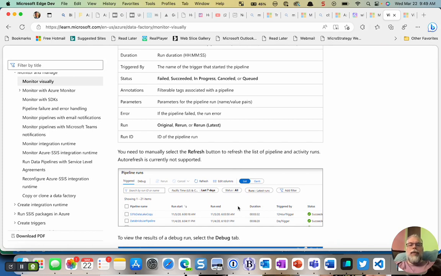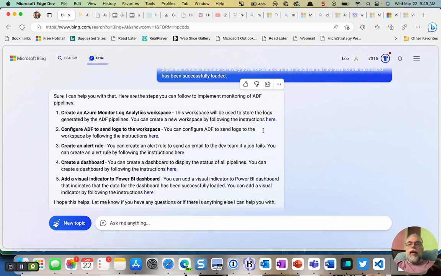So I meant to keep this short. This is how I'm using AI. It does help me get to where I'm going a little faster than just regular search. So hope this helps. Thanks.